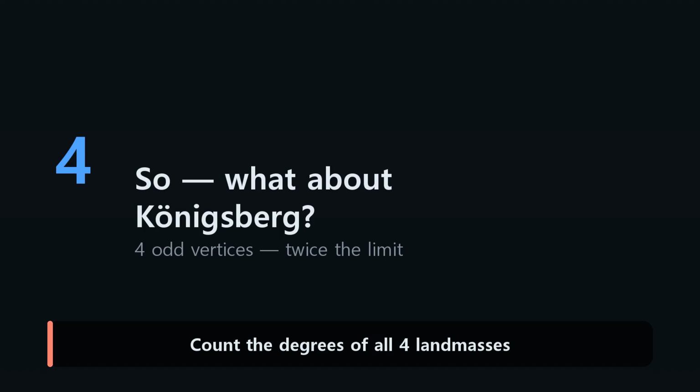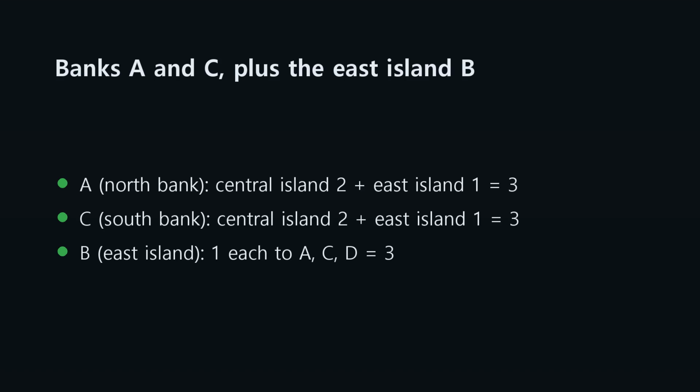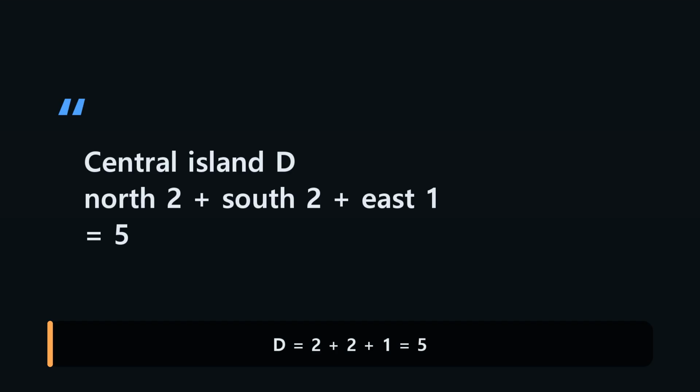Now let's hold this law up against Königsberg. We start by counting all 4 landmasses. Counting the degree is easy. Just count the bridges touching that piece of land. The north bank A has 2 bridges to the central island and 1 to the east island. That's 3. C and B are 3 as well. Then the central island D. 2 to the north, 2 to the south, 1 to the east. That adds up to 5.